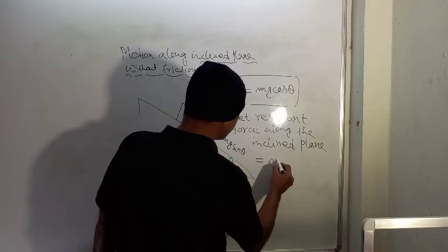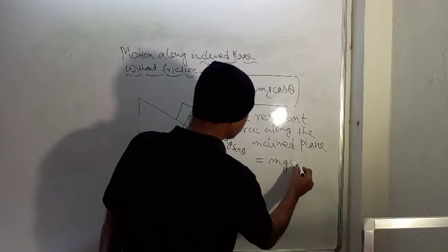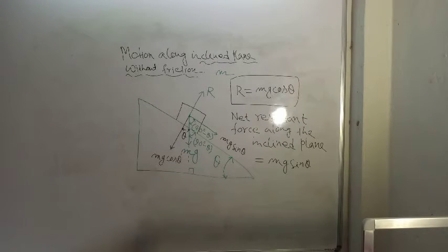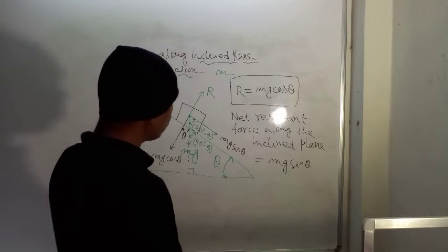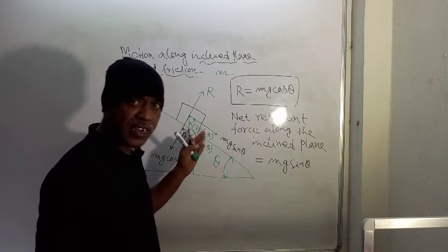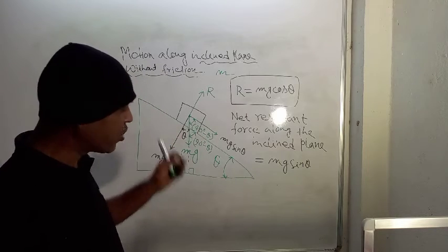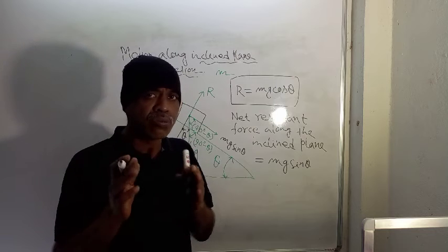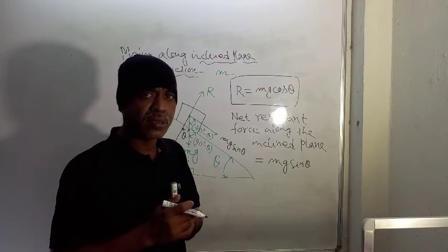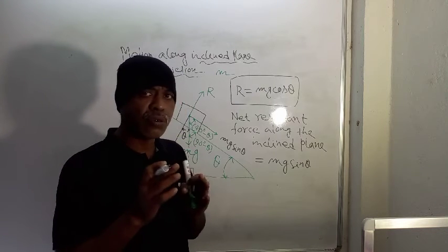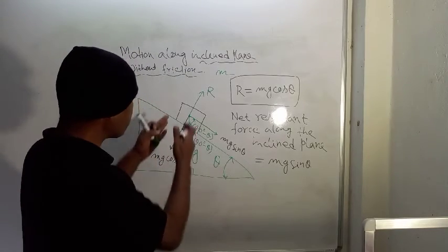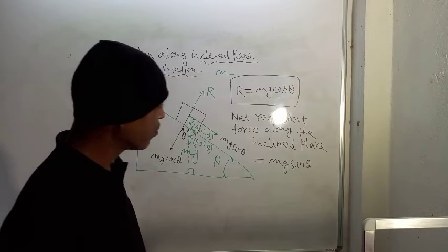This is equal to mg sin theta. Okay, this is the net resultant force along the inclined plane. So, if a, small a, be the acceleration of this object, then this force should be mass into acceleration according to Newton's second law of motion. Force is equal to mass into acceleration when mass remains fixed or constant. Here mass is constant, it is not changing.